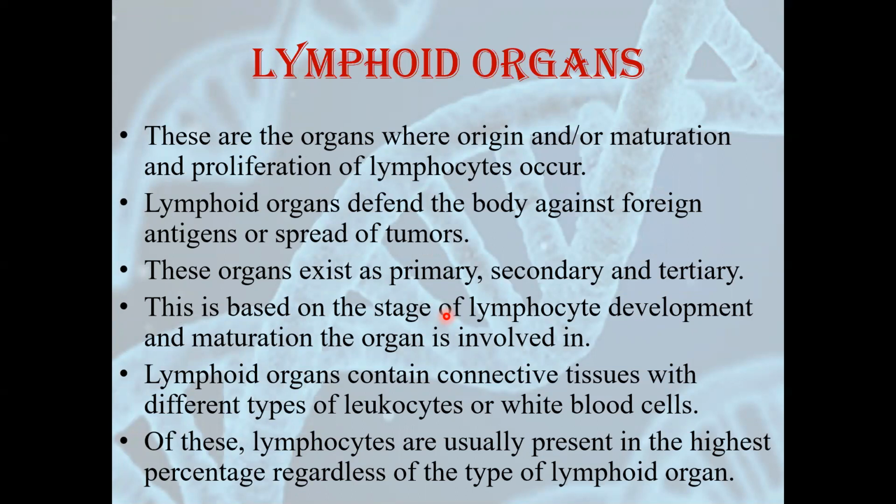Let's talk about lymphoid organs. What are these lymphoid organs and why are they called lymphoid organs? Because they are responsible for production of lymphocytes. Lympho, you can see here. So from here only the word has been used. Lymphoid organs are actually the organs where origin and maturation, or growth and proliferation, of lymphocytes occur. Lymphoid organs are responsible for providing protection against foreign antigens. They are also responsible for protection of our body against the spread of tumors. These organs exist in three forms: primary, secondary, and tertiary. Here we are going to deal with primary and secondary lymphoid organs.